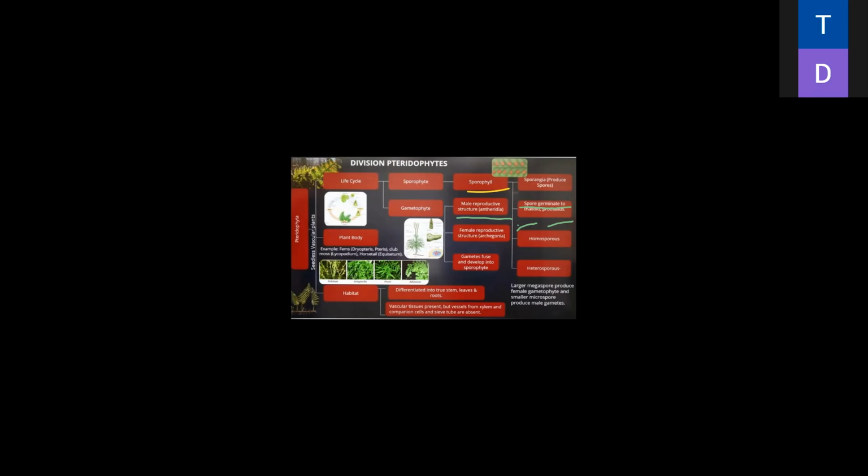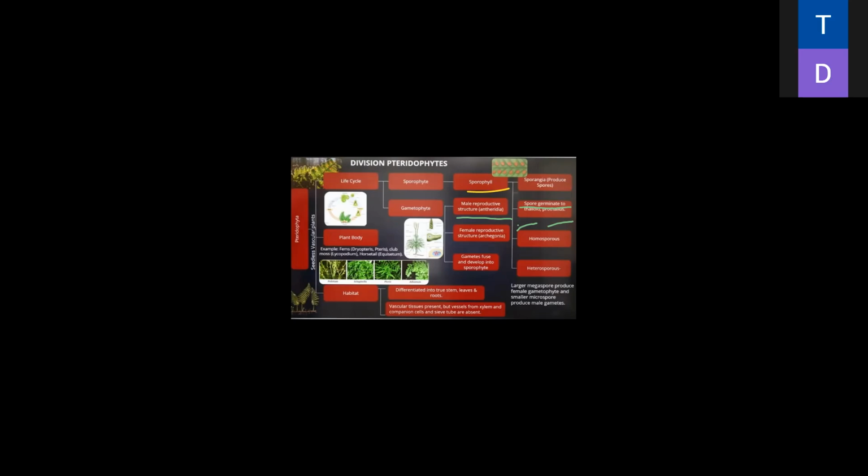What is mitotic division? It is a type of cell division. We will discuss it in the third unit, the 11th chapter, I think, cell structure and function. We will discuss in detail what mitosis and meiosis are. Here you only need to understand that when a spore germinates, it starts mitotic division. Meiosis is the reductional division.